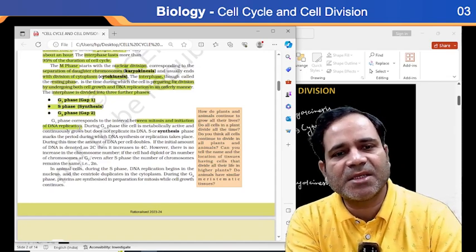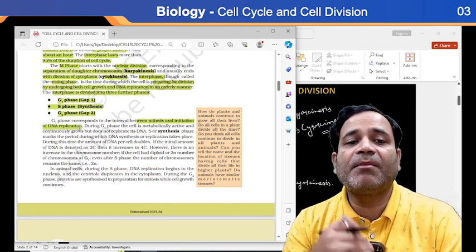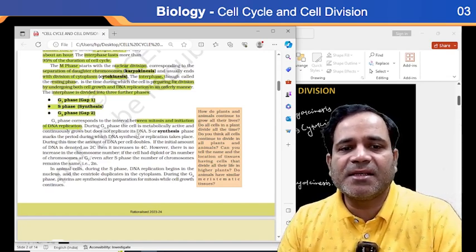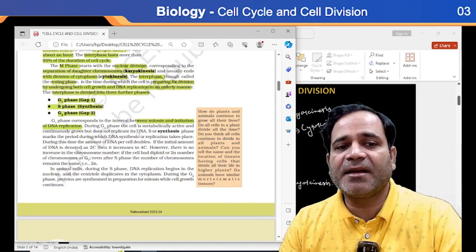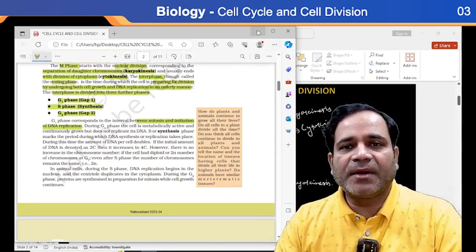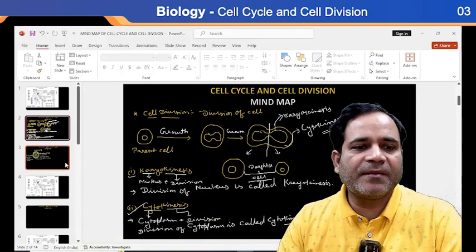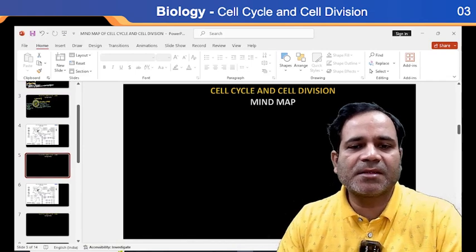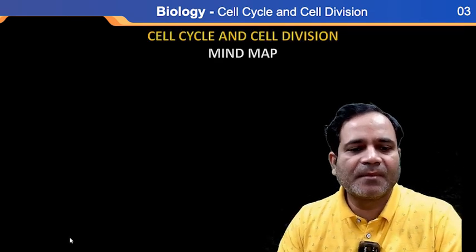During this G1 phase, the cell is metabolically active. If anybody asks you which phase the cell is metabolically active and continuously grows, what do you say? Let me write this on a blank slide.